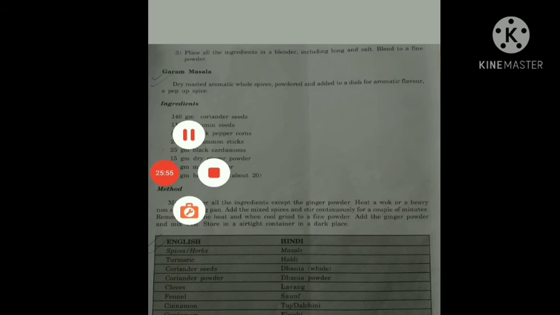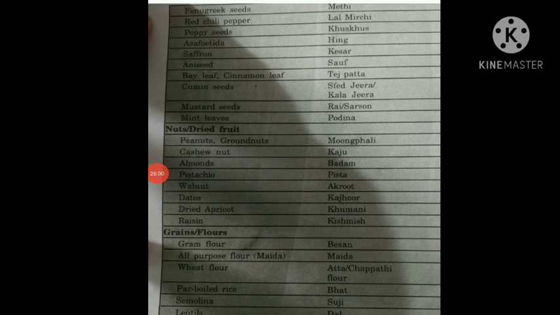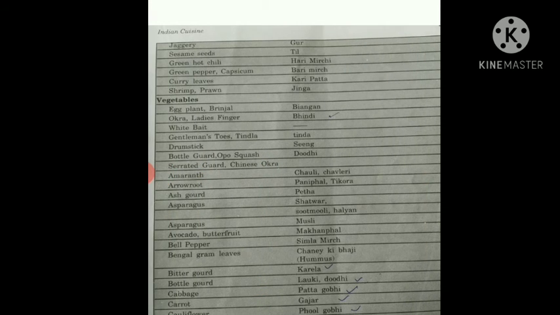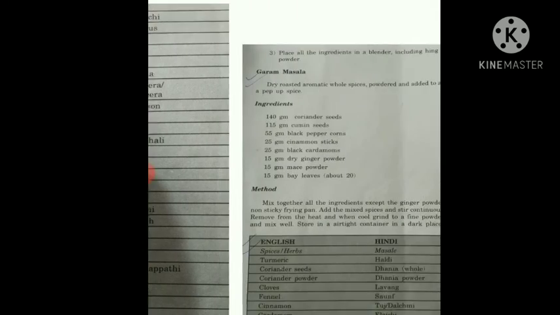Okay. Then now here I have given you lots of Hindi names. Fenugreek seeds is methi, poppy seed is khaskhas, saffron, kesar, you will find. Okay. So till here I gave you all the ingredients names.